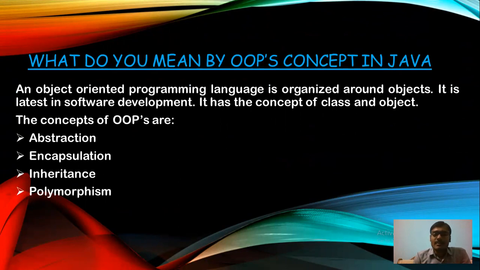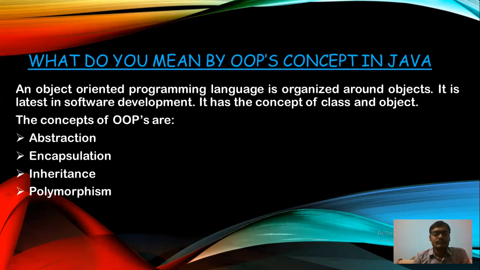An object-oriented programming language is organized around the objects. It has the concept of class and object. So it is latest in the software development, which follows the concept of class and objects. So the concepts of OOPS are abstraction, encapsulation, inheritance, and polymorphism.